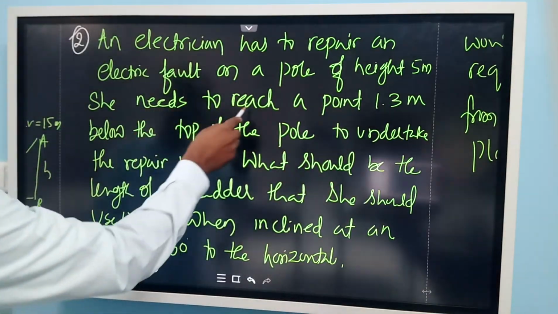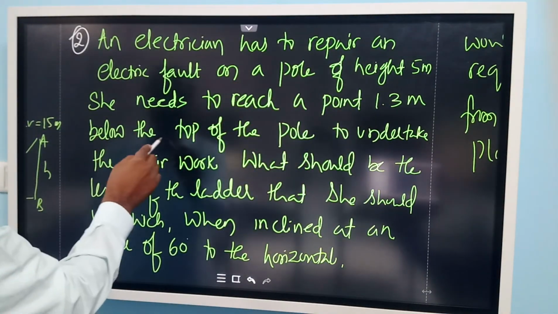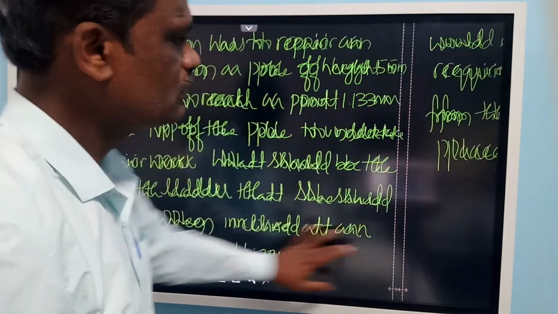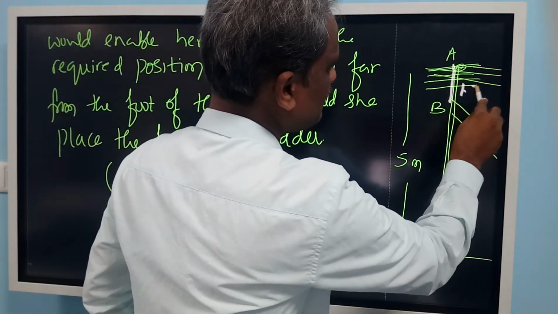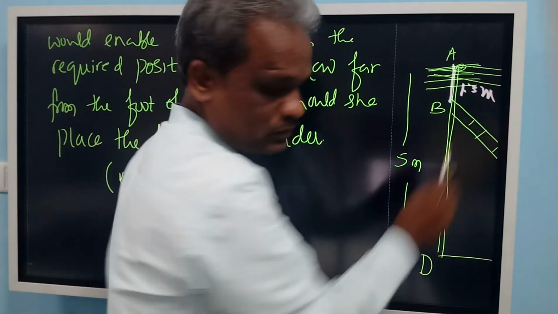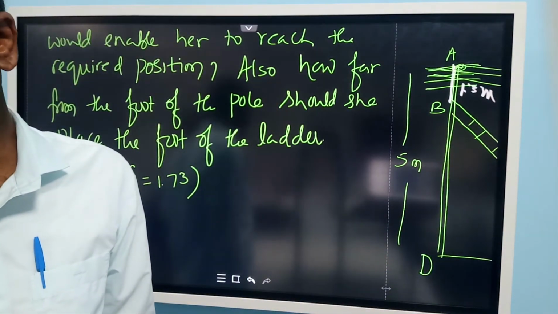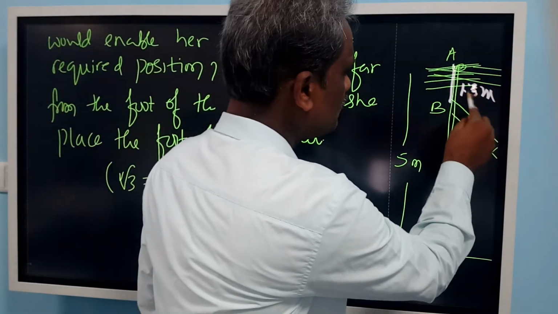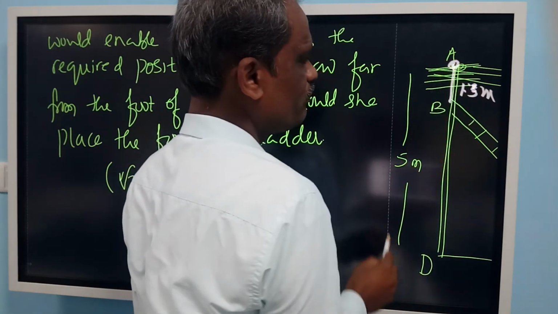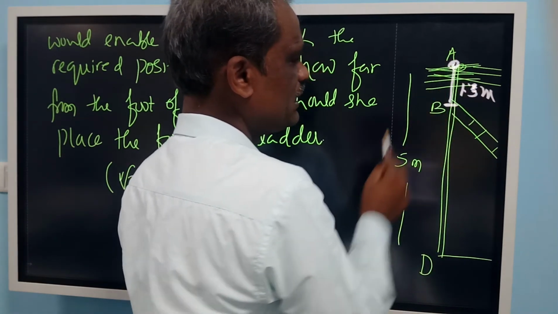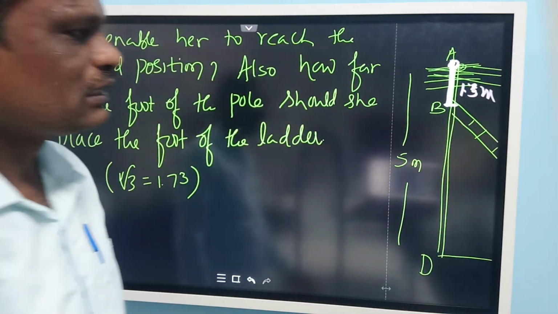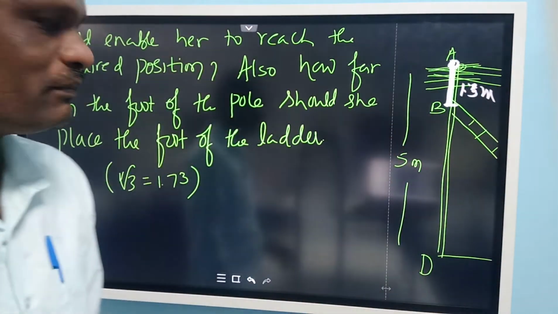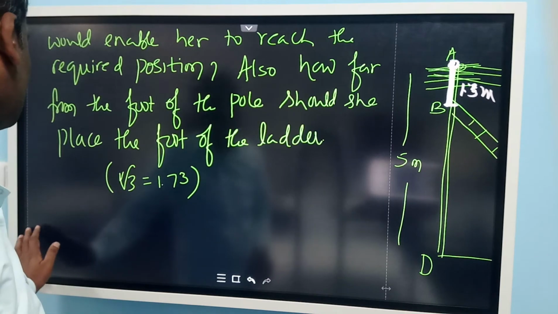She needs to reach a point 1.3 meters below the top of the pole. So that means from here to here it is 1.3 meters. So she has to reach a distance of 1.3 meters just below the top. This top position is A. So this is the place B. The distance between these 2 points is 1.3 meters. The ladder should be placed at the position B. So come to the next part of this question.